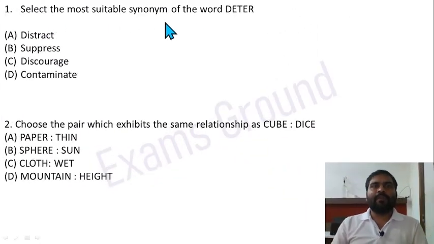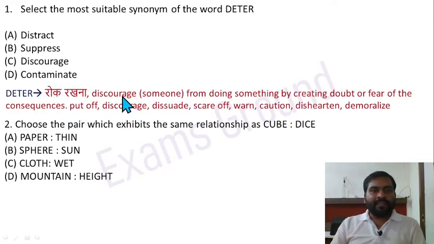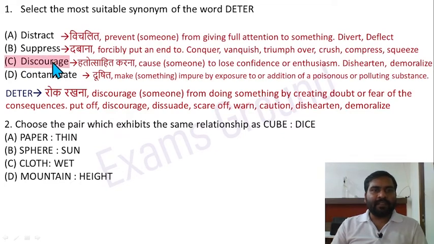Select the most suitable synonym of the word deter. So deter means discourage someone from doing something by creating doubt or fear of the consequences. परिणाम की चिंता दिखाकर उसको रोक देना, discourage करना. And it is asking for a synonym for deter here. तो option C is correct. Discourage, हतोत्साहित करना. Cause someone to lose confidence or enthusiasm.